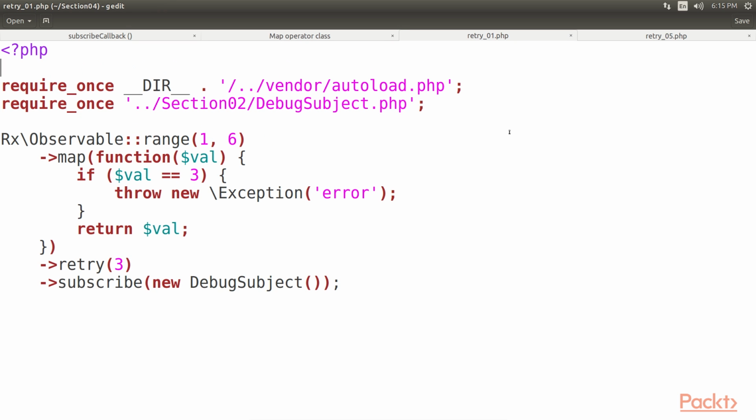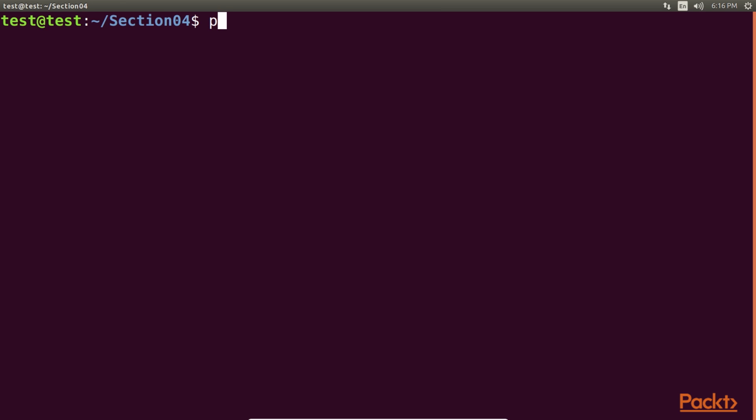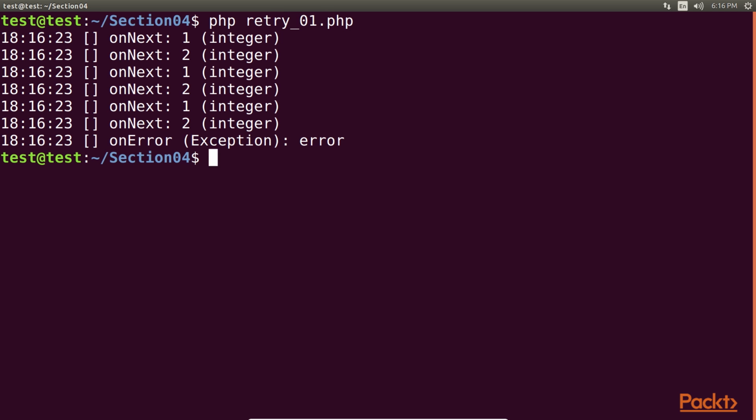This code is supposed to print numbers from 1 to 6, but fails every time on number 3. As you can see, we have the val variable equals to 3. It will throw an exception error. Now, try to guess what happens before looking at the actual output. We run this command. It will print only the numbers 1 and 2 3 times and then ends with onError.